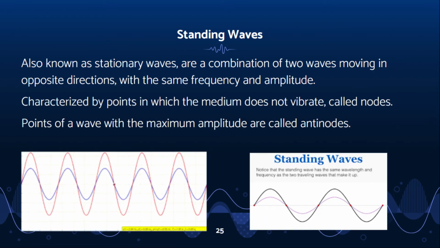Standing waves, also called stationary waves, are a combination of two waves moving in opposite directions, each having the same amplitude and frequency. But how are standing waves set up? Standing wave patterns are characterized by points in which the medium does not vibrate, which are called nodes. Points of a wave with the maximum amplitude are called antinodes. They oscillate from a positive displacement to a negative one back and forth.